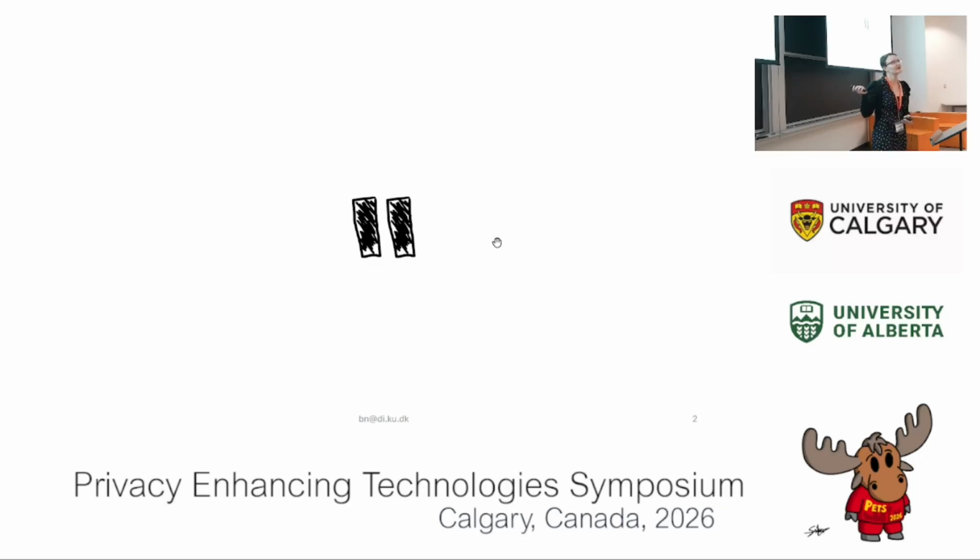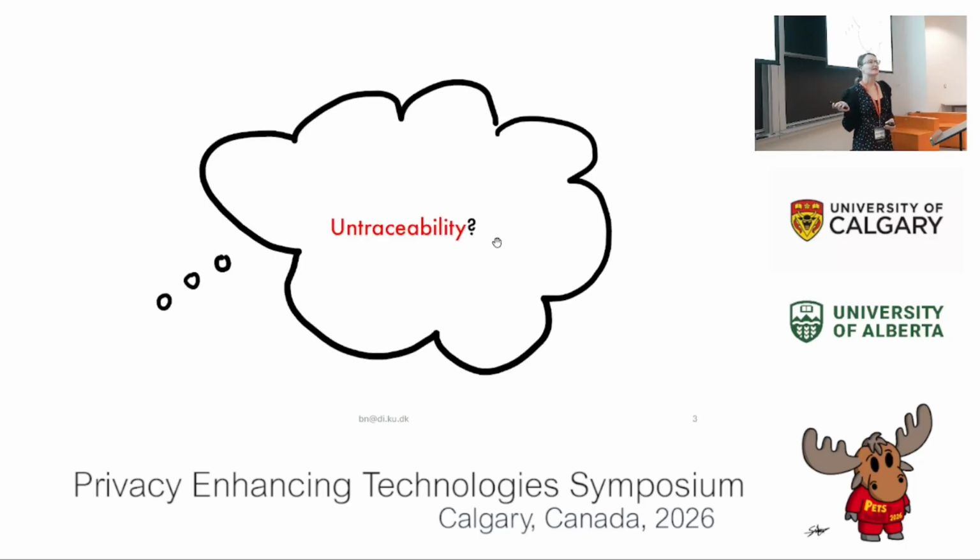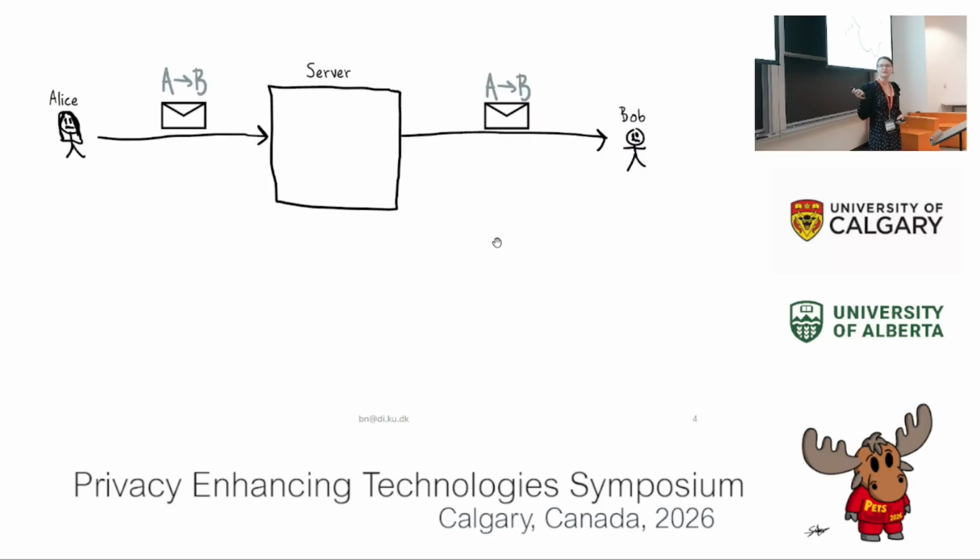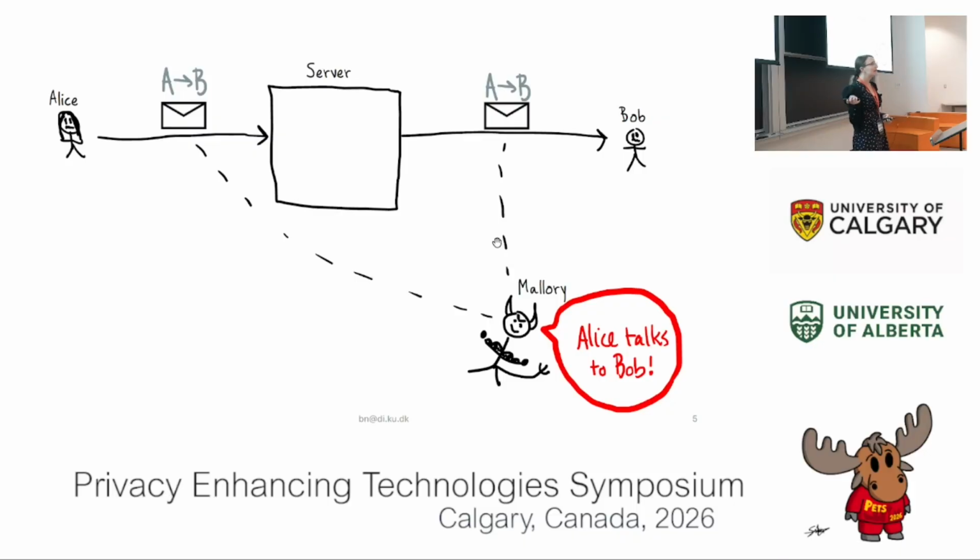I thought, to get you all on the same page, I wanted to talk a little bit about what we thought when we thought about untraceability, right? So we were coming from a certain point of view, thinking about anonymous communication, so untraceability on the network layer, right? So when Alice talks to Bob, you might have some malicious Mallory looking in, seeing that this is happening. She might be a strong attacker. I drew some muscle on her.